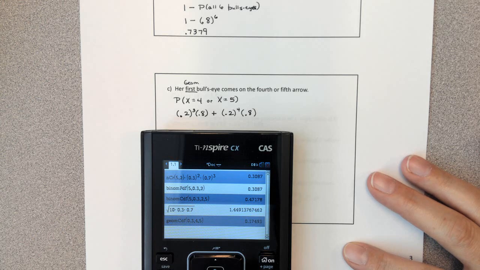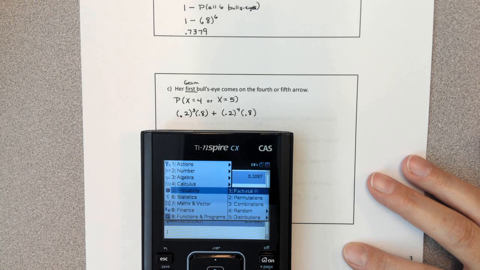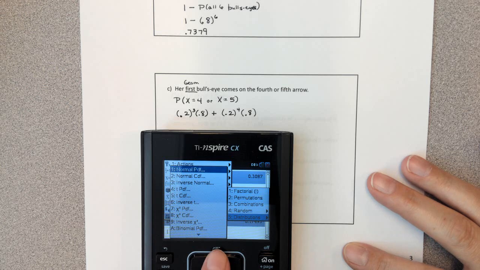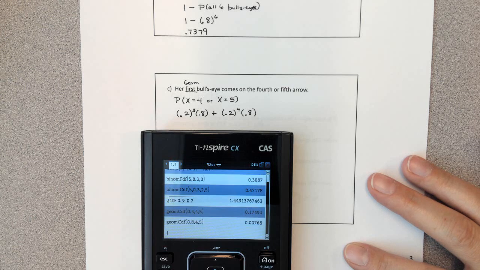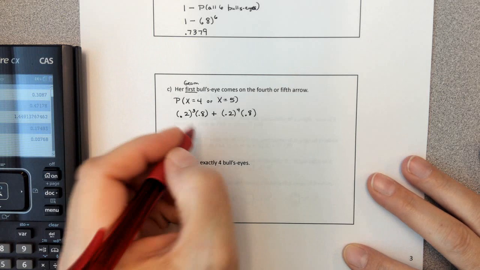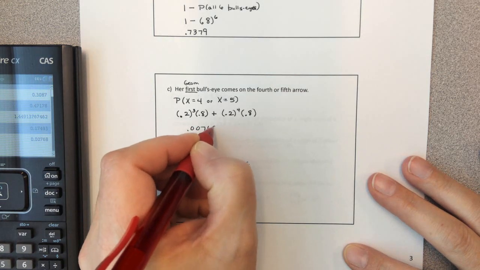I have the wrong probability. We're going to have to redo that one because Ms. Rice pushed the wrong buttons. Let's try again. Probability, distributions. Actually, I can scroll upward since it's toward the bottom. Do geometric CDF. The probability of success is 0.8. I'm shooting arrows now. I'm not pulling speckled M&Ms out anymore. I've lost my train of thought there. So 4 is the lower bound, 5 is the upper bound. And that's more like it. 0.00768.